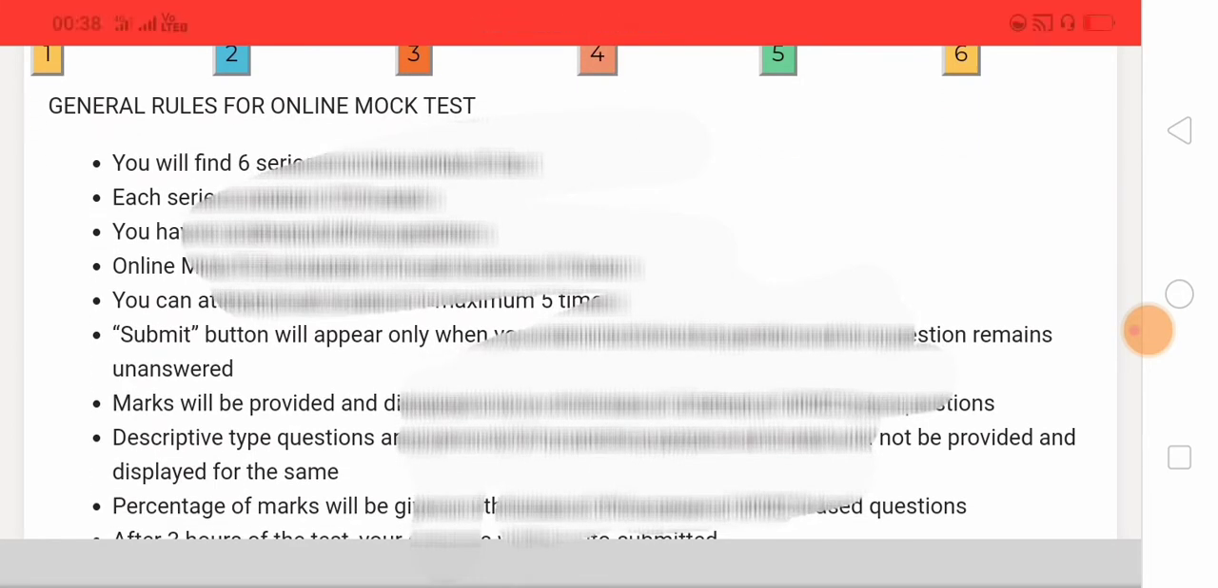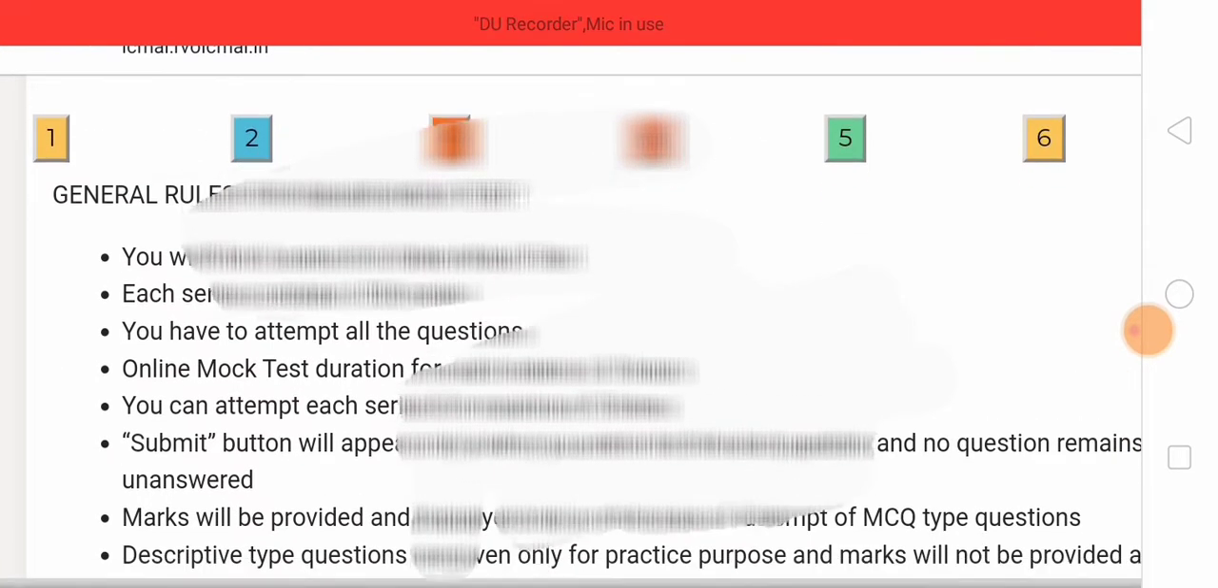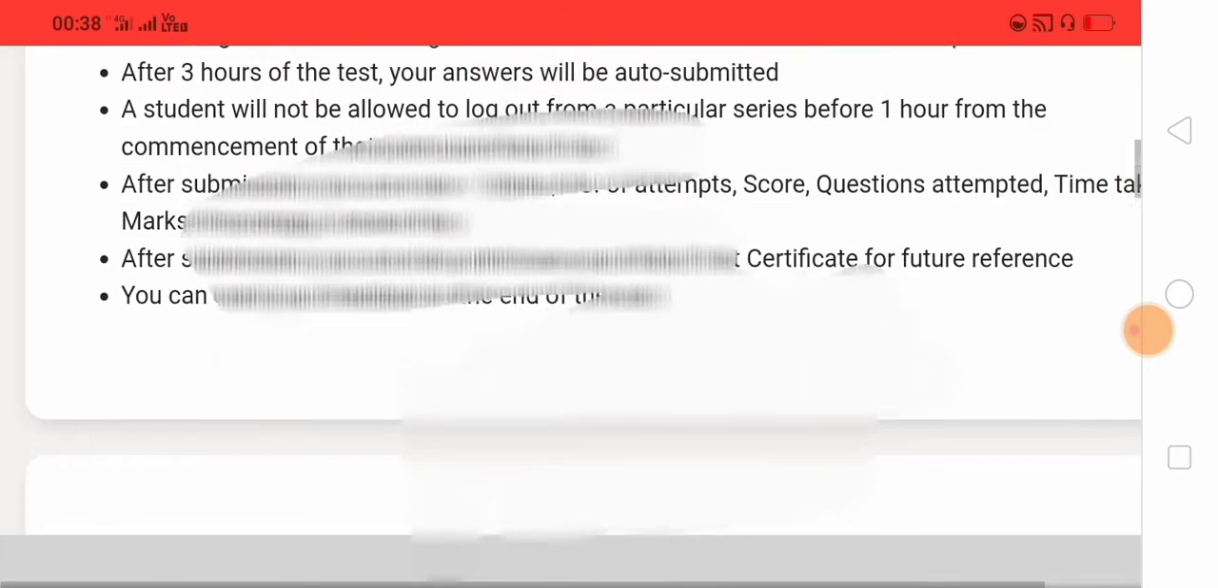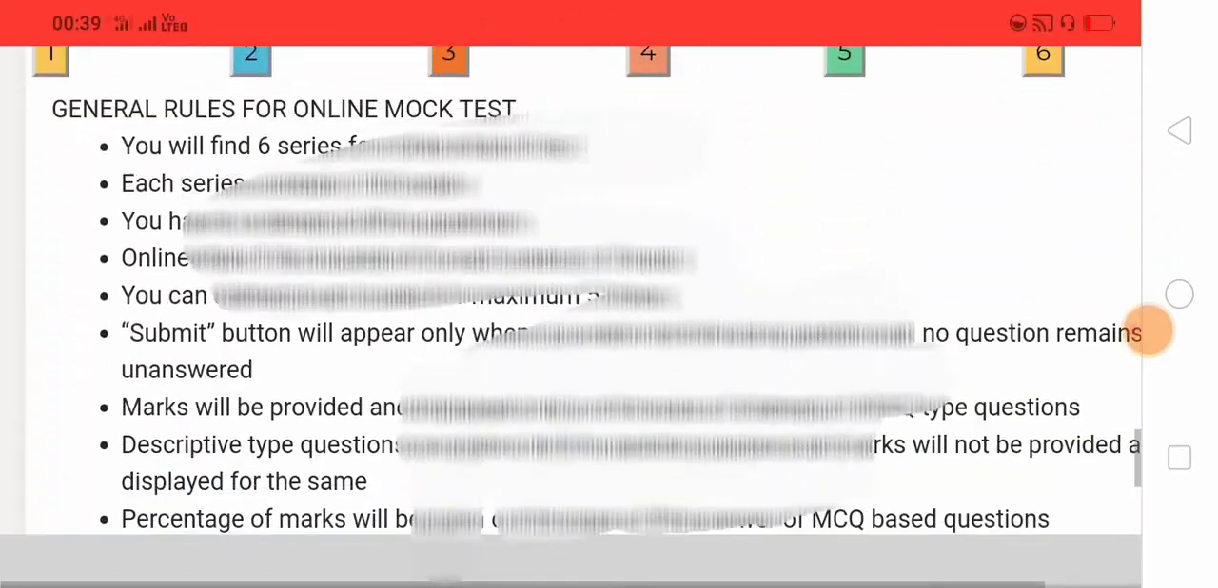We have to attempt all the questions in each series. Suppose we select series 1, out of the 6 series shown in different colors. Series 1 contains 100 questions, and each question carries 1 mark, making 100 marks. It is the same for all the remaining papers, such as paper 7 and paper 8.